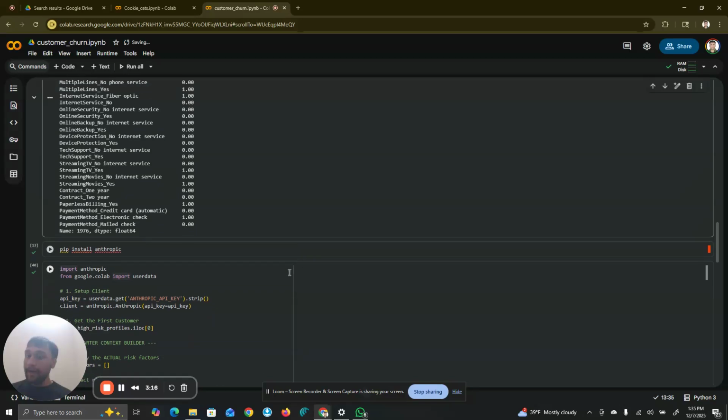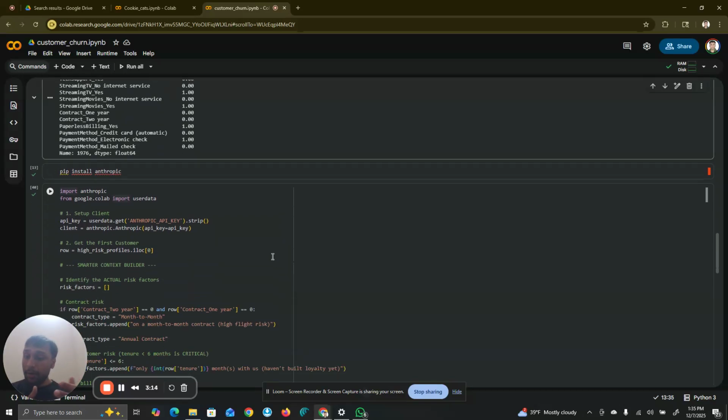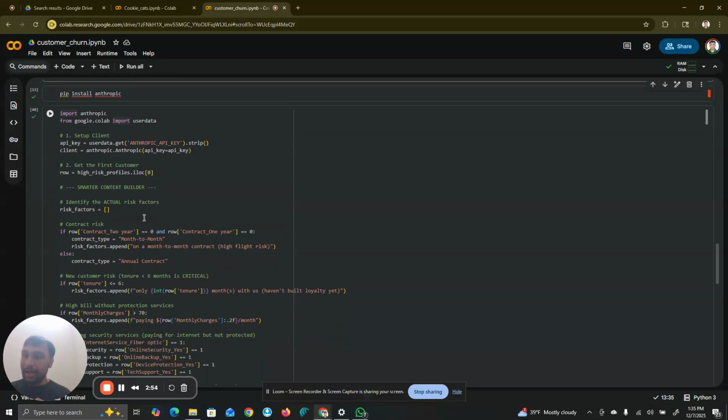And later on, now we get to the main part, which is we are basically going to do some context engineering here. And we're going to provide Claude the entire context of this person so that it could write a hyper personalized email so we can basically get them to stay and not churn. So over here, you can see that I have provided a lot of context, and of course, you can provide as much context as you want.